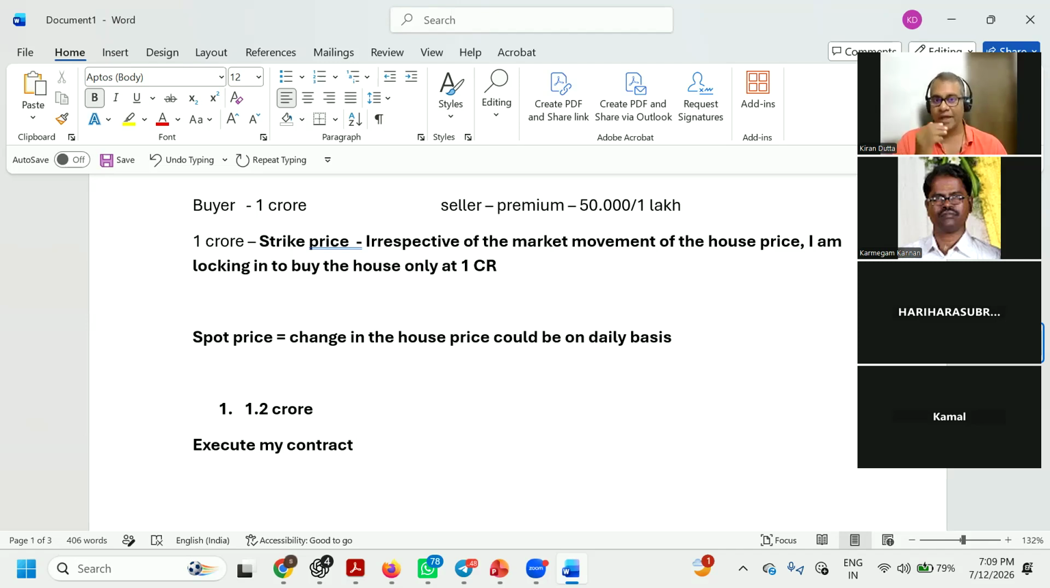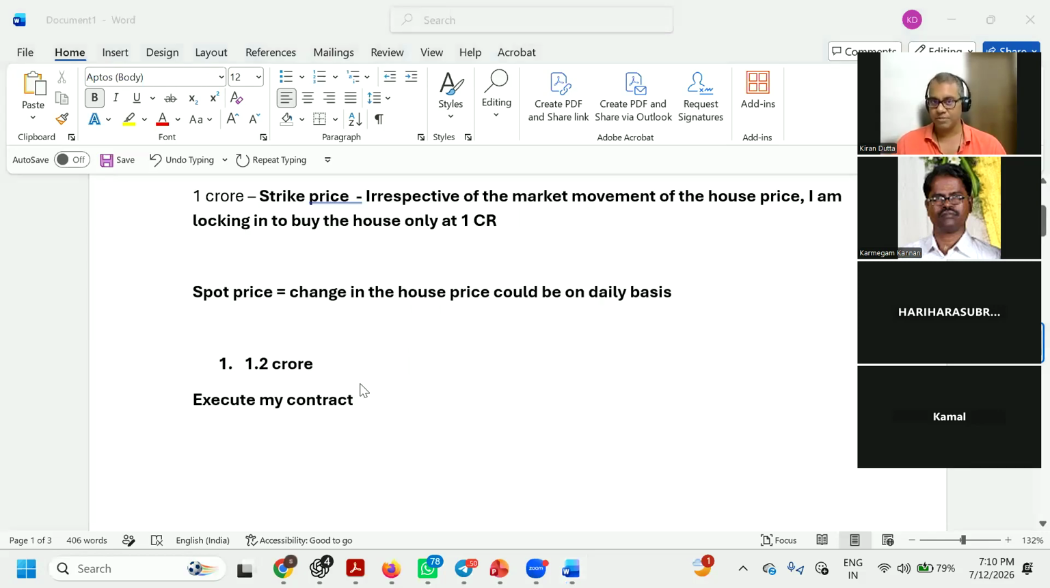Now, when I have executed my contract here, am I in profit or loss? I am in profit. Why? The spot price of the market is 1.2 crore, right? Tomorrow, if I find another buyer in the market, I can sell it at 1.2 crore and make the balance amount as profit in my account. 1.2 minus 1, that is 20 lakhs, of course minus the premium that I have paid to the seller, which could be 50,000 or 1 lakh.